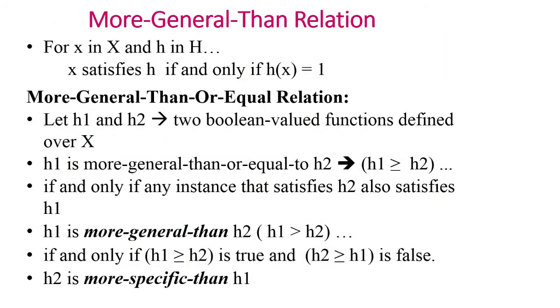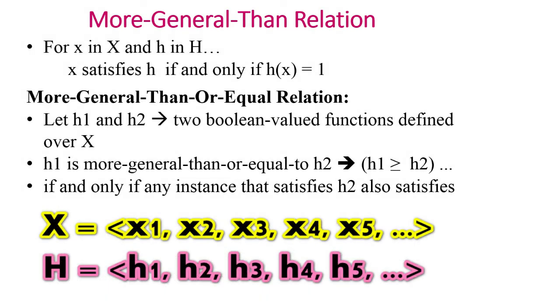More general than relation. For any instance small x in capital X and hypothesis small h in capital H, we say small x satisfies small h if and only if h of x is equal to 1. There are two terms here: one is capital X and one is capital H. Capital X indicates all the training samples, the training sample space.